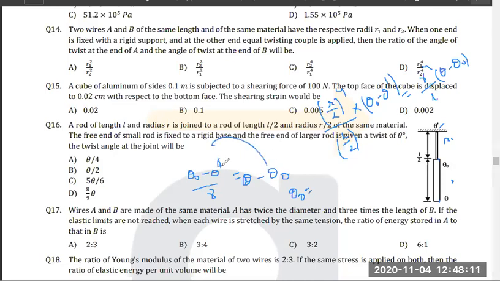This will go this side. If I consider this as 0, this will go this side, right? So it will be 8 by 9 theta. That's the answer, D. Everyone got this? Tell me, everyone got this? Yes or no? This was a good question, but everyone got this?